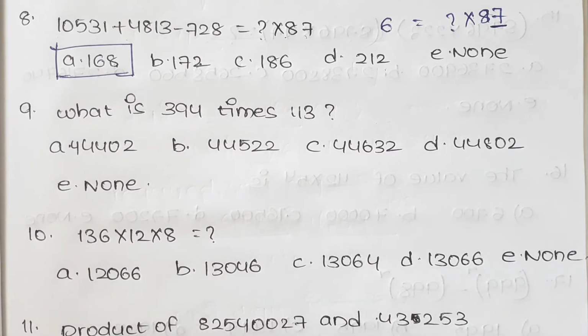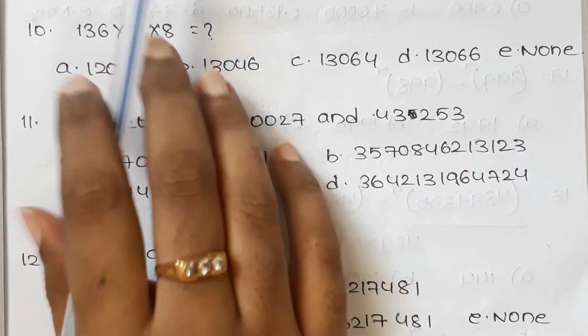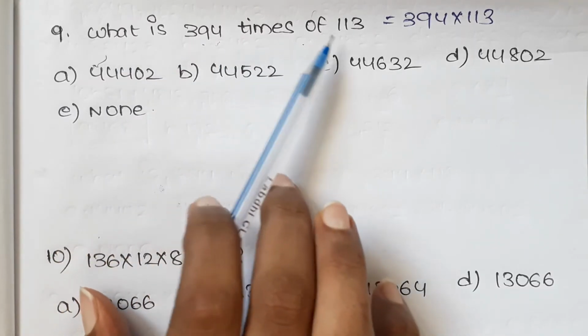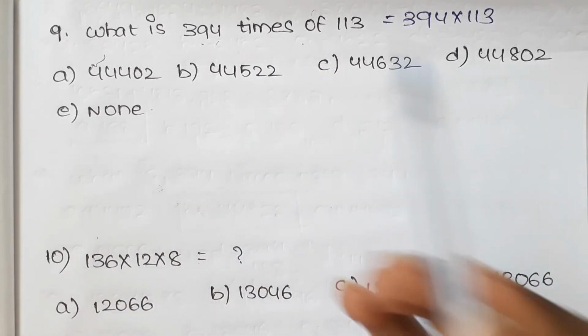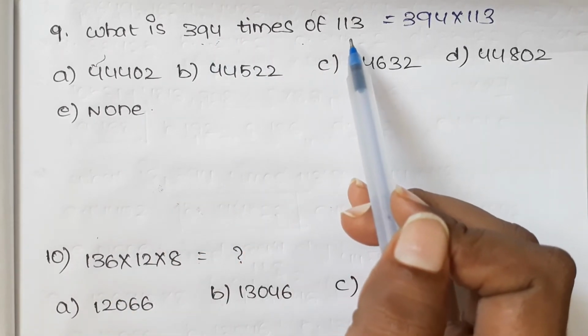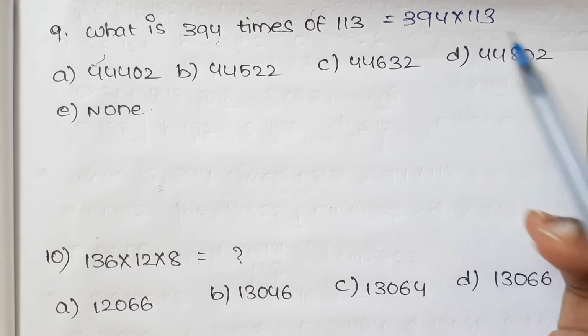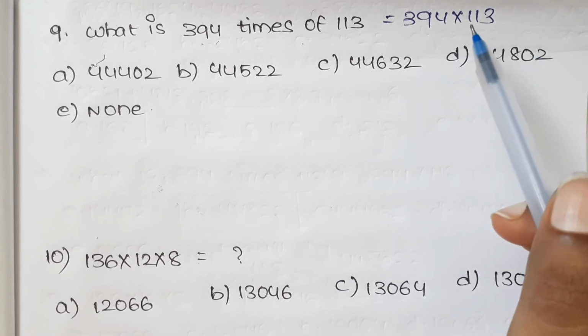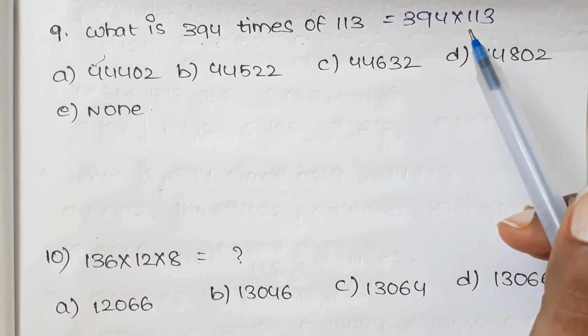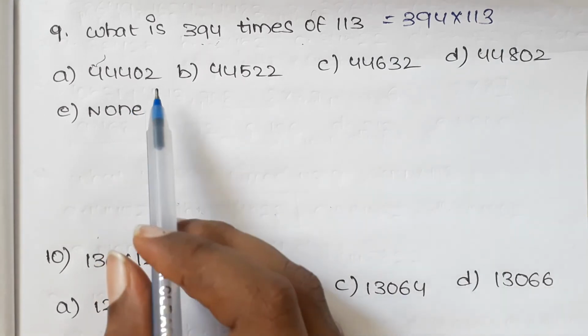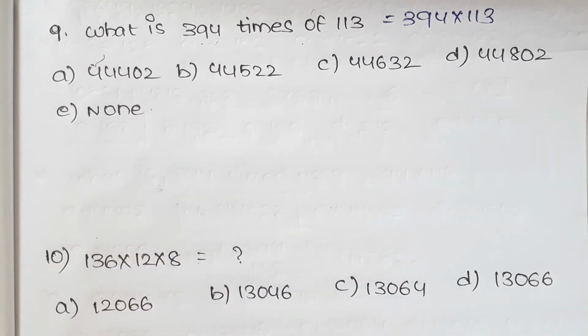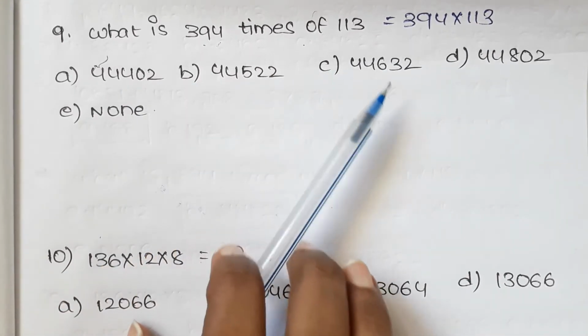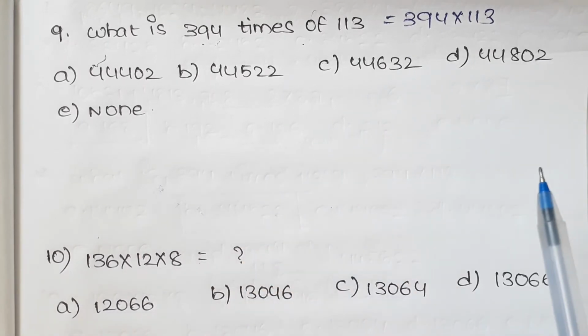This is the elimination process. And now let us see the next one, that is what is 394 times 113. Here 394 times 113 is nothing but 394 into 113, and this multiplication we cannot do by elimination process because the options are not suitable for it.